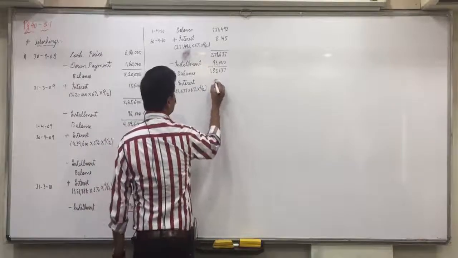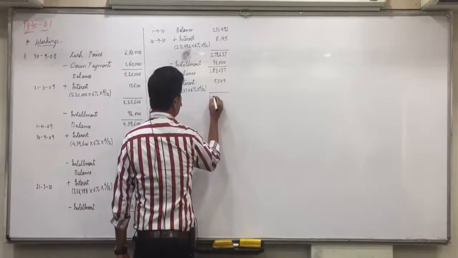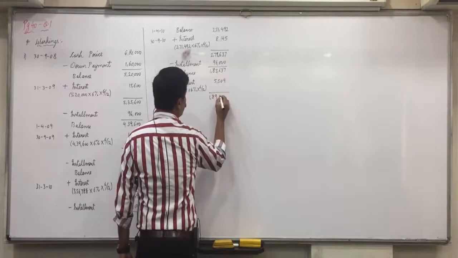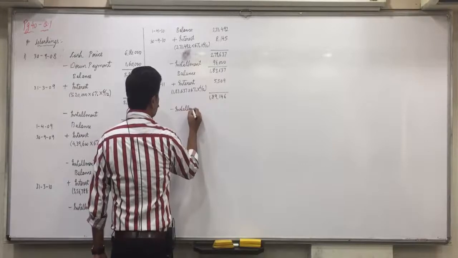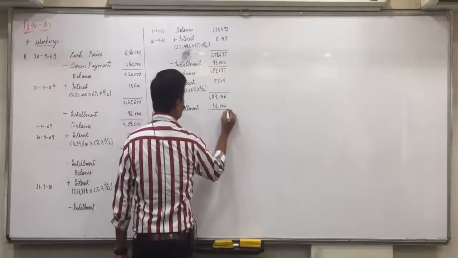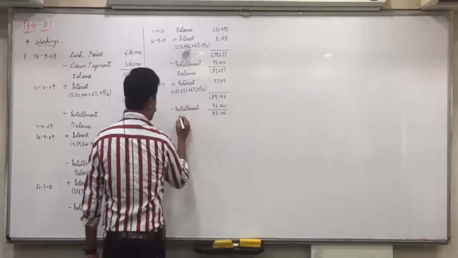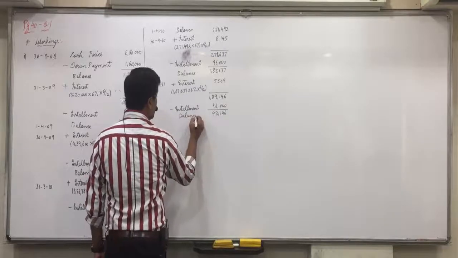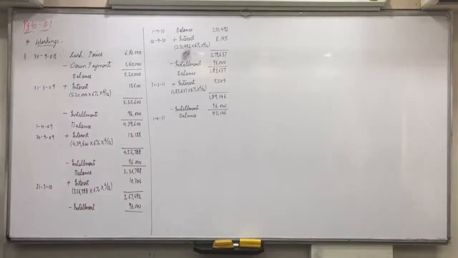Yes? 5,509. 1,89,146 minus installment 96,000. 93,146 will be the balance on 1/4/2011. Any doubt up till here? Don't write further, write up till here only, do it fast.